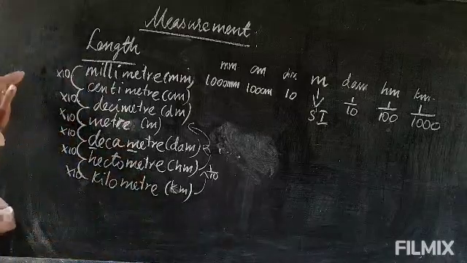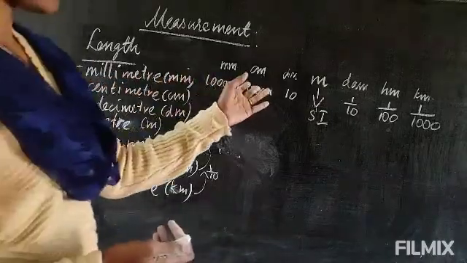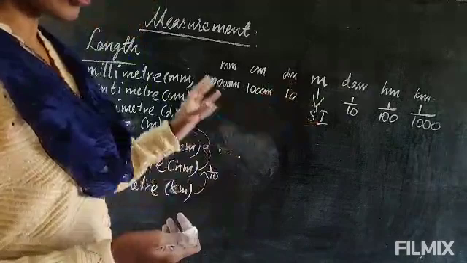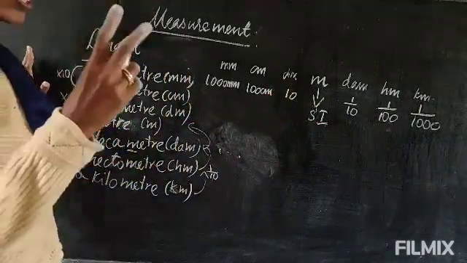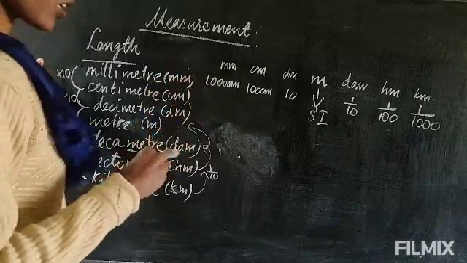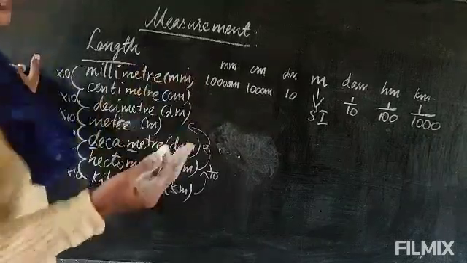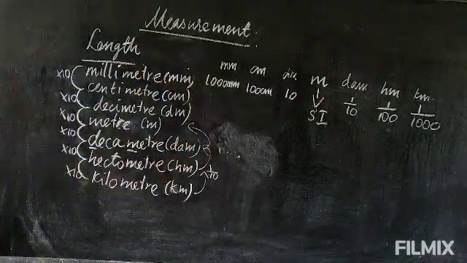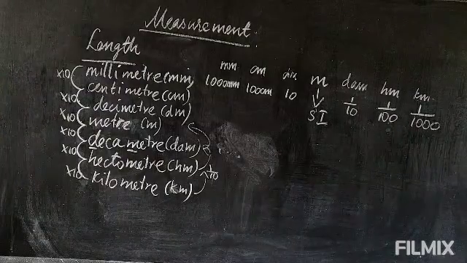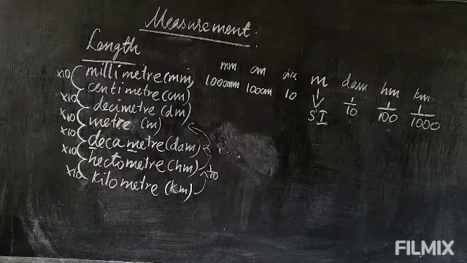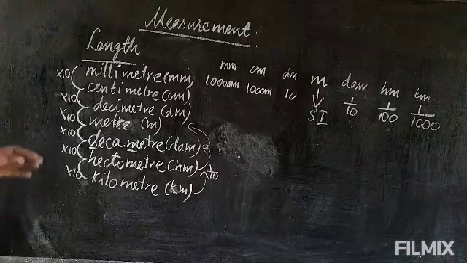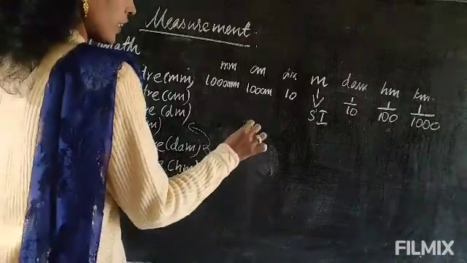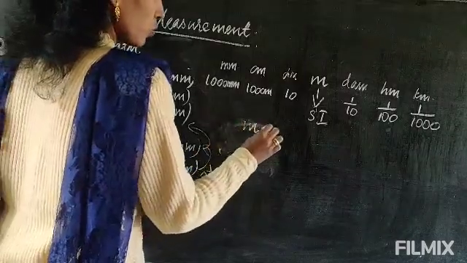Now how to find the formula? You may find it difficult to learn by heart, no? So now I will say how to do. Okay, so now you have the first exercise only, how to convert the meter into centimeter, and again centimeter into meter. Only that you have in the first exercise. So for that I will say how to find the formula.